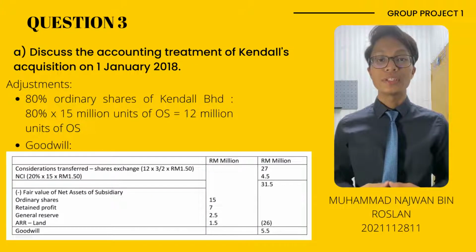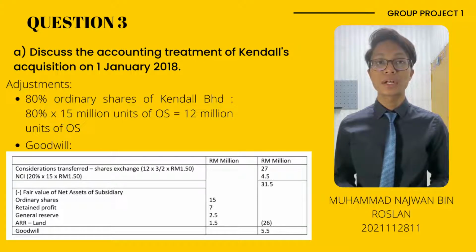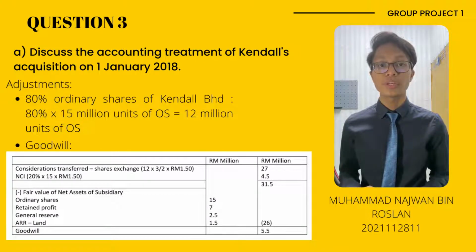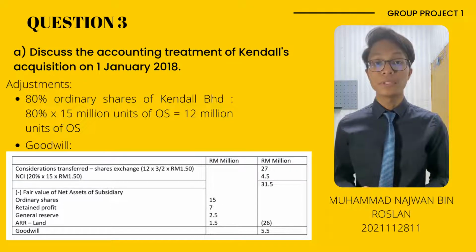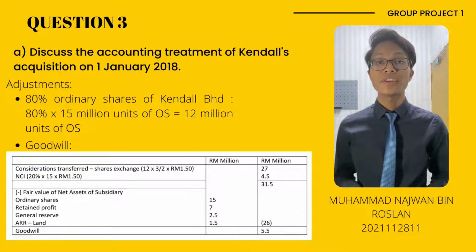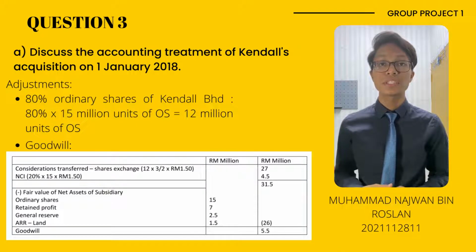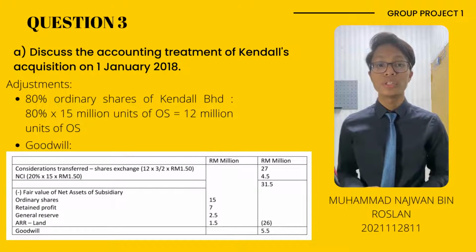Okay, for question 3, I will discuss the accounting treatment of Kendall Berhad's acquisition on 1st January 2018. Before I proceed to the accounting treatment, I will explain the adjustments made. The first one is, since Hendrik Berhad acquired 80% of the ordinary shares of Kendall Berhad, it is equal to 12 million units of ordinary shares.